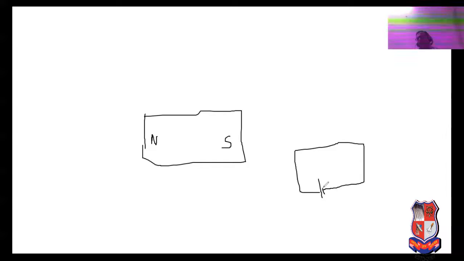Now, after some decades, some 30, 40, 50 years, one of the scientists, known as Ørsted, was the scientist who gave the fundamental concept regarding the magnetic field and introduced the concept of the magnetic needle. See, this is a magnetic needle.